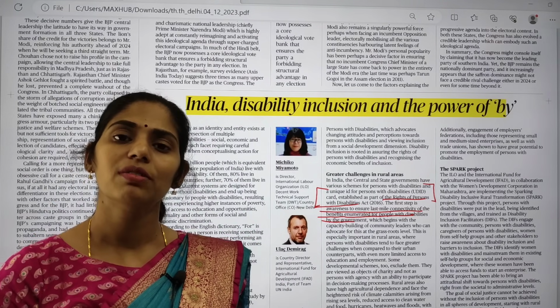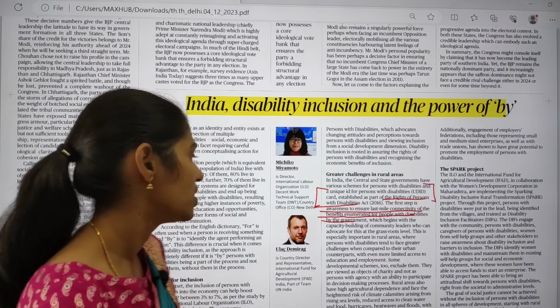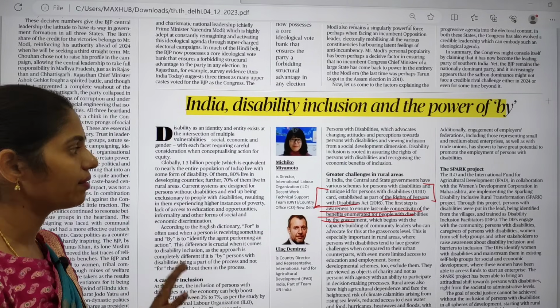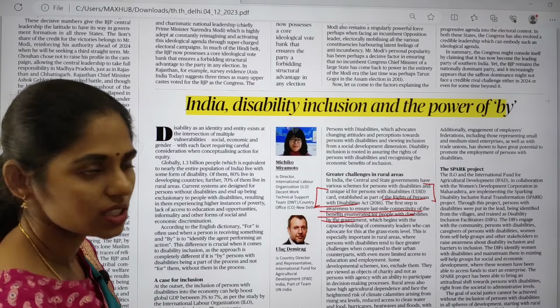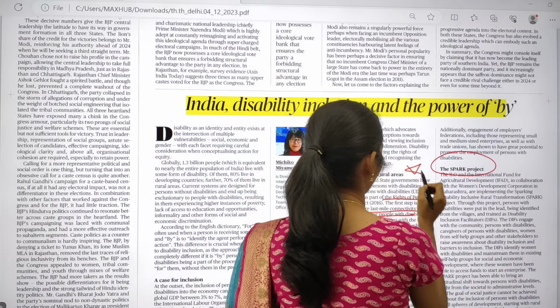So now people with disabilities in the rural areas are getting benefits under this Persons with Disability Act. Okay, so we have to see what this Spark project is. This is very important. So what is a Spark project?